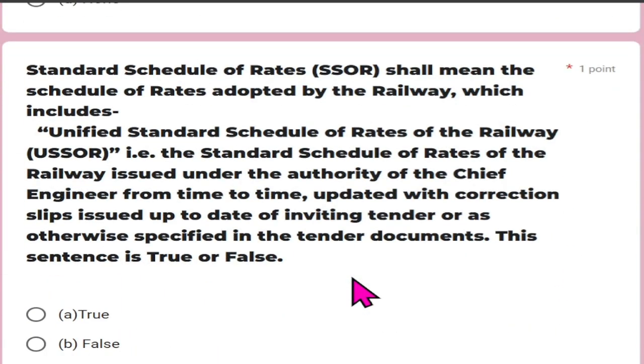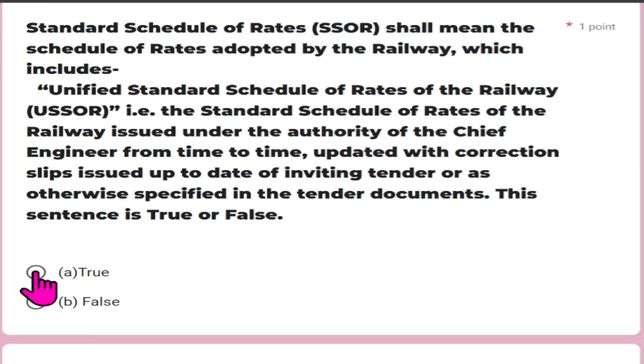A standard schedule of rate SSOR shall mean the schedule of rate adopted by the railway, which includes unified standard schedule of rates of the railway, that is a standard schedule of the rate of the railway issued under the authority of the chief engineer from time to time, updated with the correction slip issued up to date of inviting tender, or as otherwise specified in the tender documents. This sentence is true or false? And it is true.